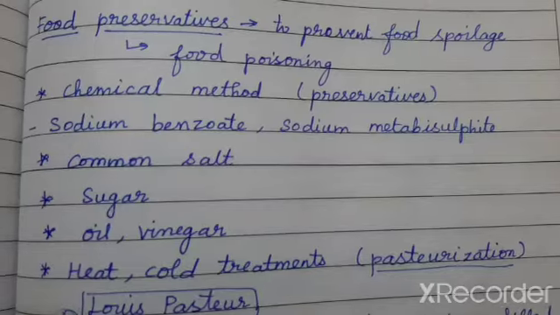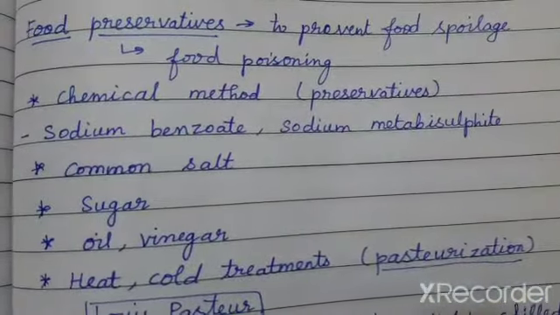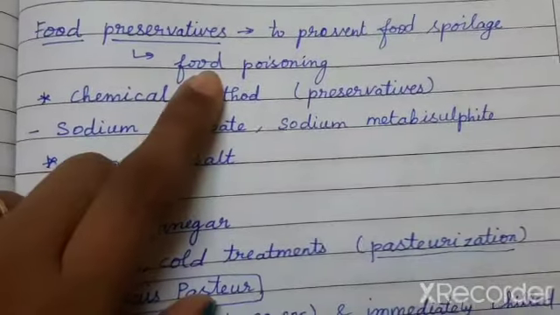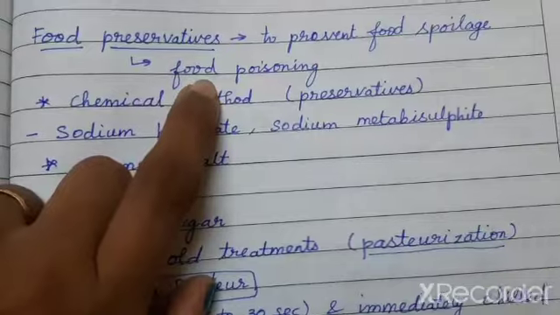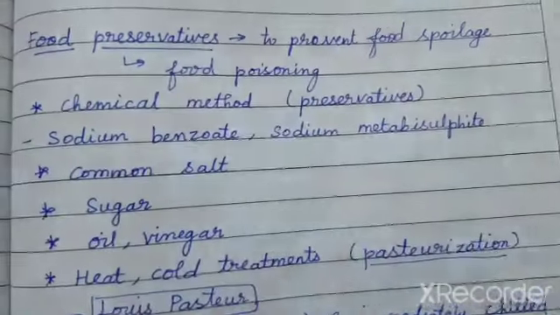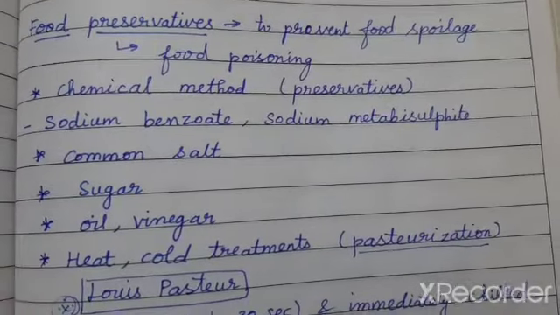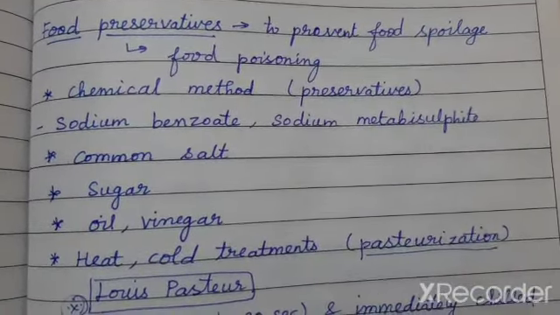Okay, so who comes and spoils the food? It is your microorganism. So we cannot always safeguard the food. So there should be some methods which can be easily done to prevent the food spoilage. We cannot put a protective cover for the food and always fight with the microorganisms.